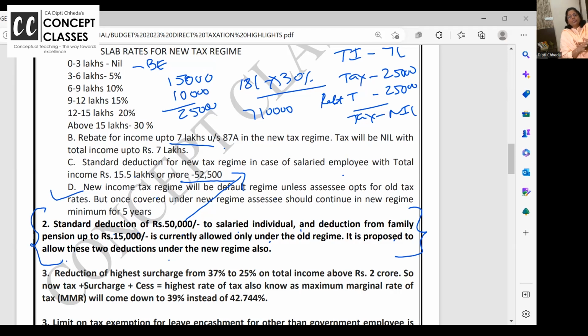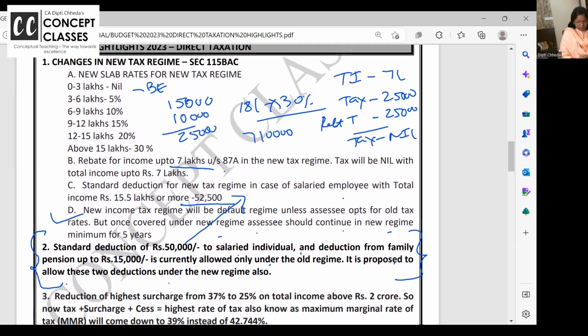So you can choose, but one thing is there. If you go into the new tax regime, then you have to follow it for 5 continuous years. You cannot come out of that. If you come out, you can't go in. Once covered under the new tax regime, it will be there for a minimum of 5 years. Is this clear to all of you? Check all this, and if you have any doubt, ask.